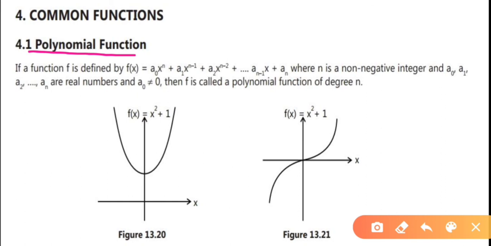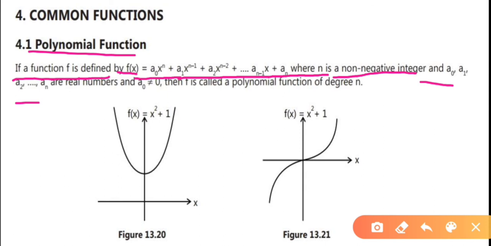But here, see how the polynomial function is defined. If a function f is defined by f of x equals a0 x to the power of n plus a1 x to the power of n minus 1 plus a2 x to the power of n minus 2 plus and so on up to a(n minus 1) into x plus an, where n is a non-negative integer and a0, a1, a2, and so on up to an are what?